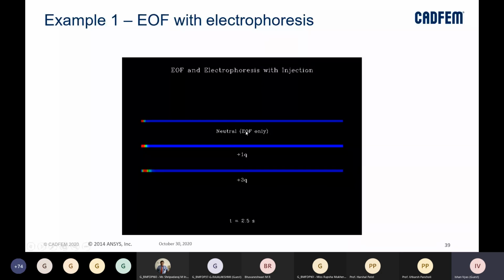So at neutral EOF, these can be two components which you are seeing, maybe the green and the red one, right? And you can see that their distribution changes if we are changing the charges. This can help us understand for different analytes or different components in our sample how the channel is going to behave, or how the microfluidics or lab on chip device is going to behave.